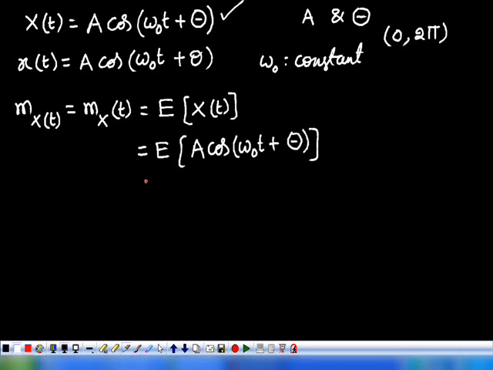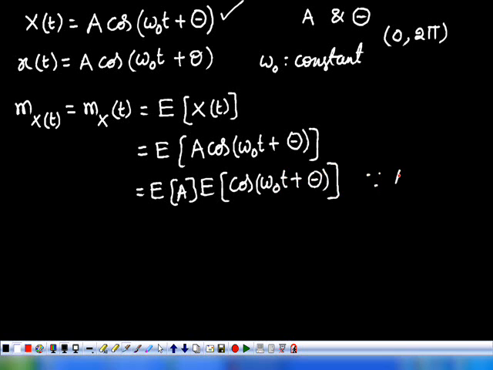Here omega naught is constant, theta is a random variable, and A is a random variable. Therefore this can be written as the expectation of A into the expectation of cos(omega naught t plus theta),